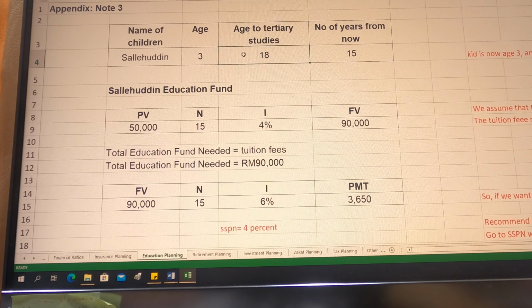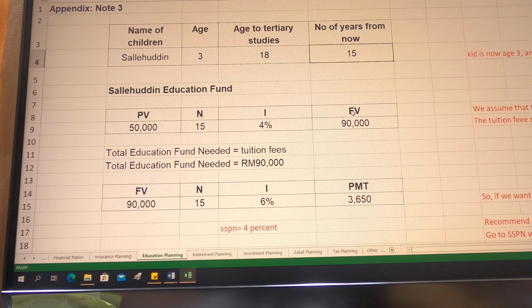So we consider that we are planning for the tuition education fund for the university or college level, which means the current age is 3. The age that we expect the child will go to college is 18. So we have another 15 years for us to make a saving.